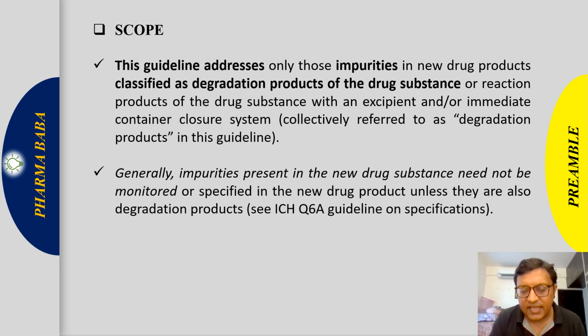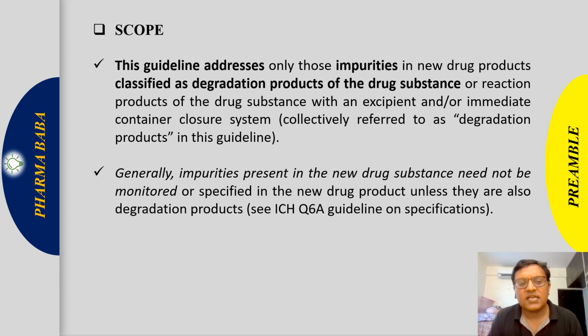These impurities may arise as degradation products from the drug substance, and they form by reaction or chemical interaction with the excipients or the container closure system in which the drug product is stored. These unwanted products are called degradation products, and only those degradation products caused by the drug substance's interaction with the excipient or container closure will be discussed in this Q3B guideline. Generally, the impurities present in the new drug substance need not be monitored or specified in the new drug product unless they are also degradation products.